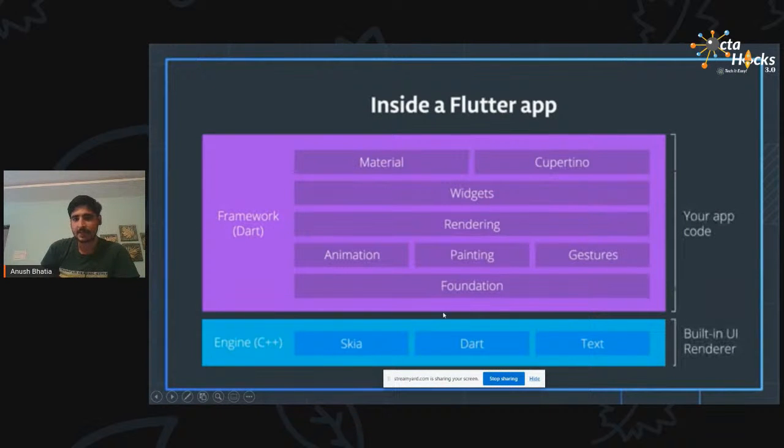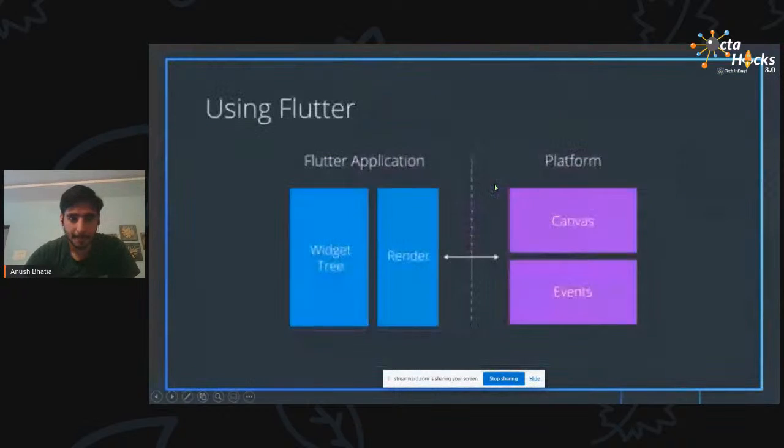Animation, rendering, painting, gestures, foundation, these all are handled automatically by Flutter, so you don't have to worry about this. The only three things where the main focus takes place are material, operator, and widgets. A Flutter application basically has a widget tree, and we render that widget tree and we get a canvas and events.